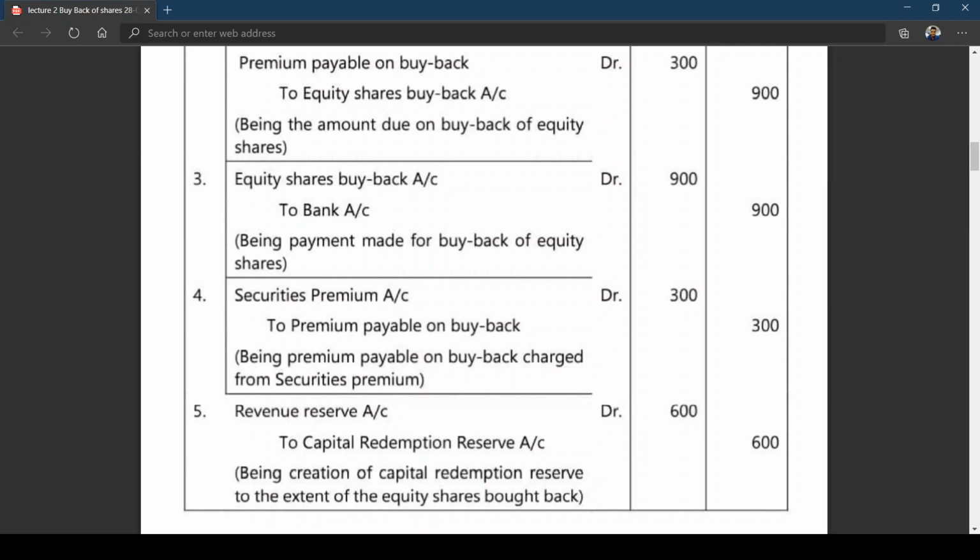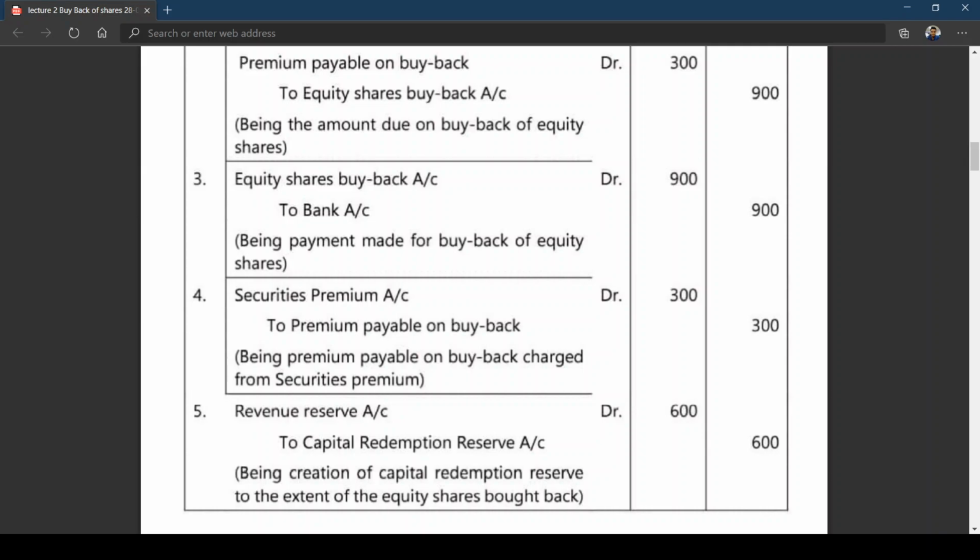Revenue reserve is a reserve which is available for declaration of dividend. And as I told you, whenever we are buying back shares, the revenue reserve includes security premium also. But I think here revenue reserve is sufficient. So without using security premium, the revenue reserve account has been debited and a CRR has been created.